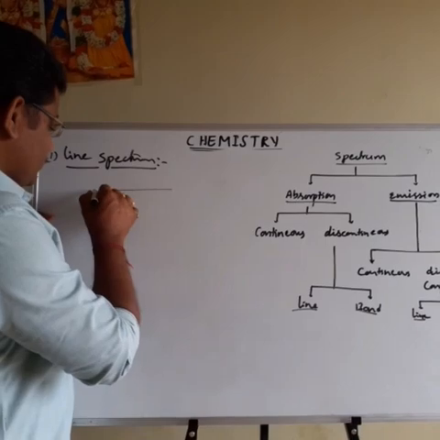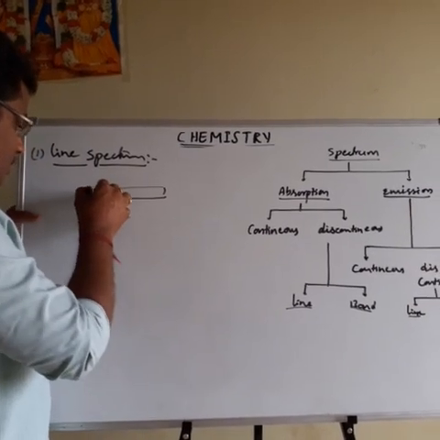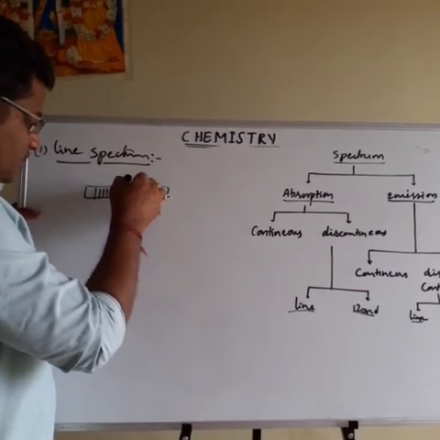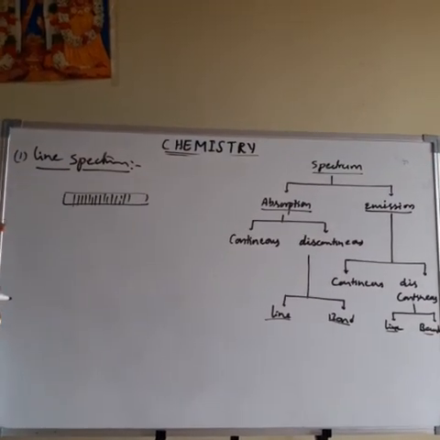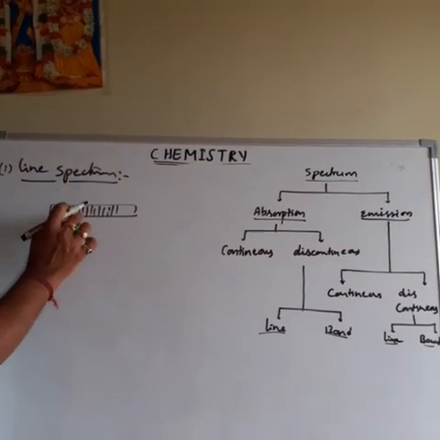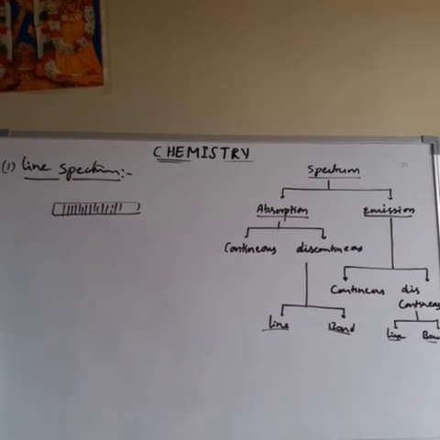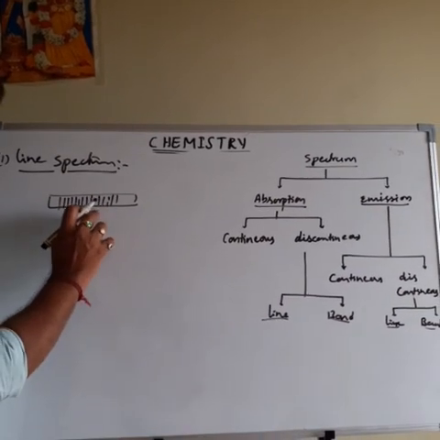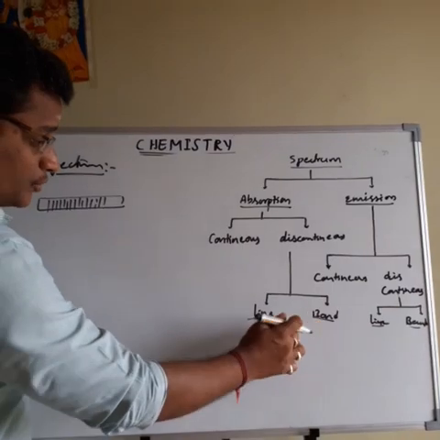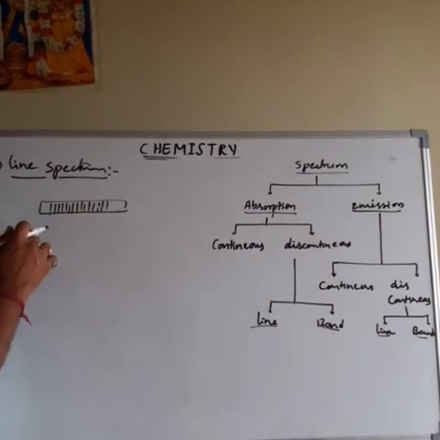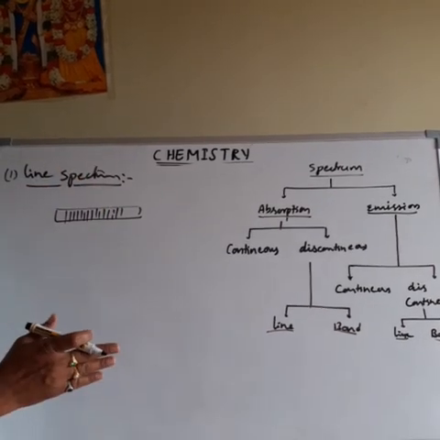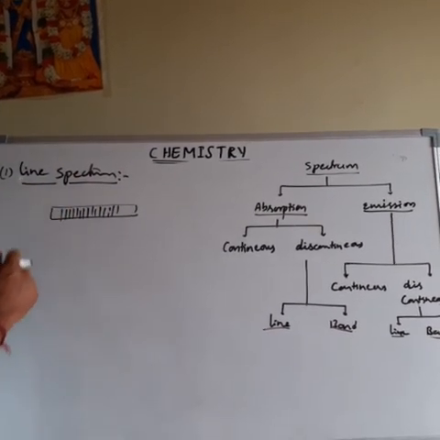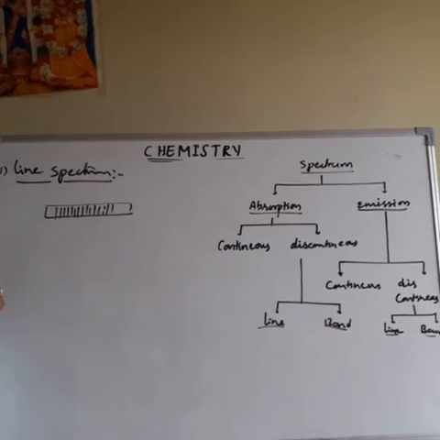For example, this is one spectrum, and like that, different lines are there. The spectrum which contains sharp, well-defined lines is called a line spectrum. So it is also discontinuous. That's why I'm telling you, discontinuous is divided into two types: line and band. Line spectrum means the spectrum which contains sharp or well-defined lines. Between the lines some gap is there. That is called line spectrum.